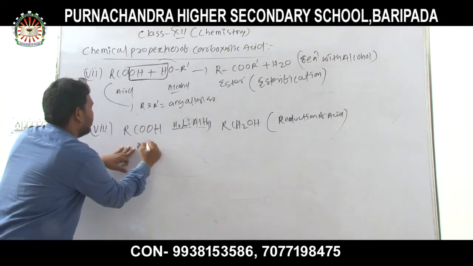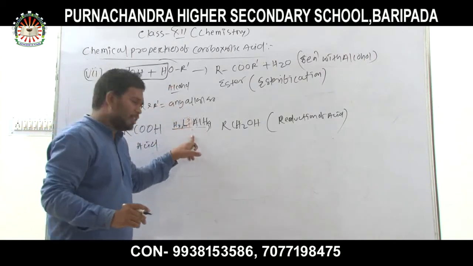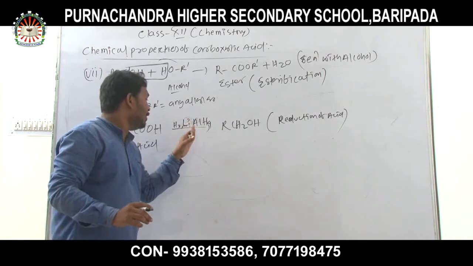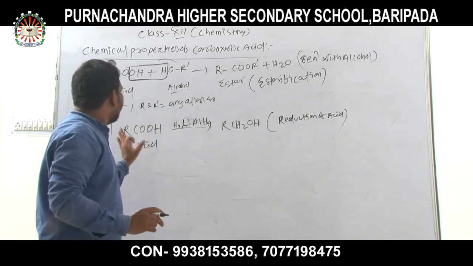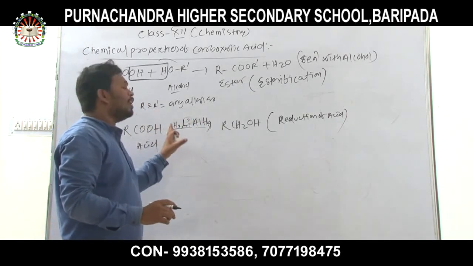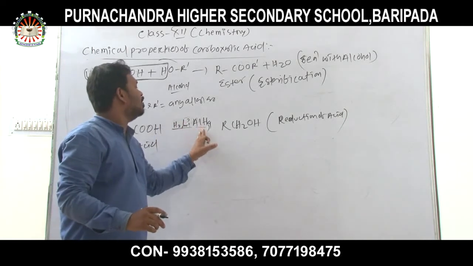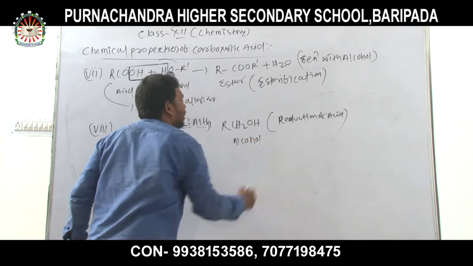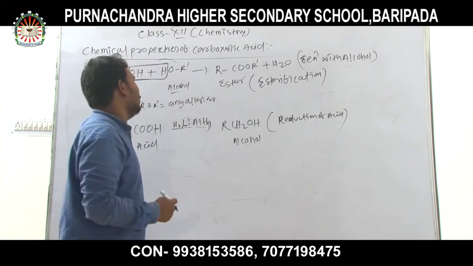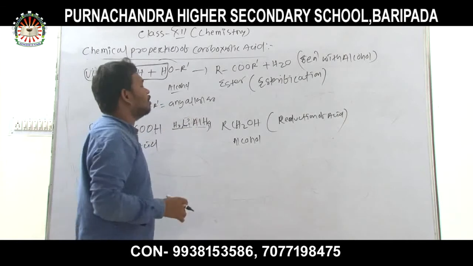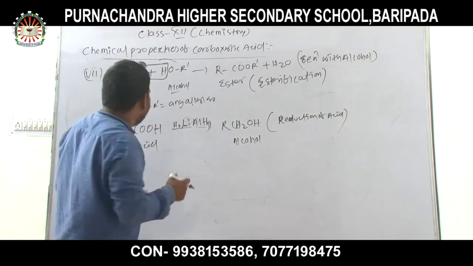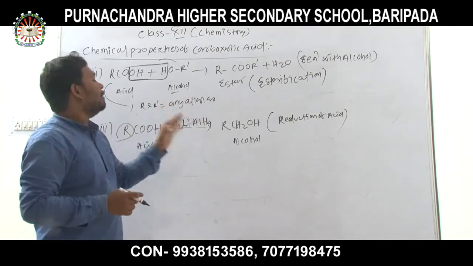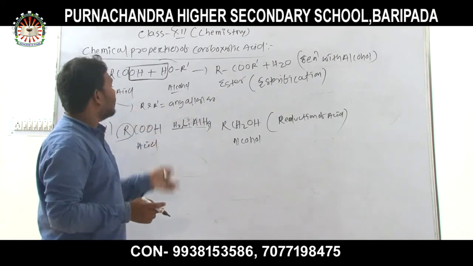Similarly, when an acid undergoes reduction in presence of lithium aluminum hydride, which is a reducing agent, then an alcohol is formed. This reaction is called reduction of acid. Instead of R, you can use any alkyl group. This is also one method of preparation of alcohol from carboxylic acid.